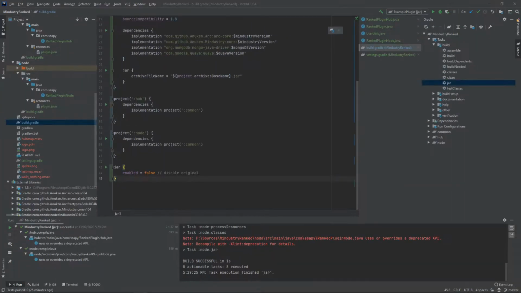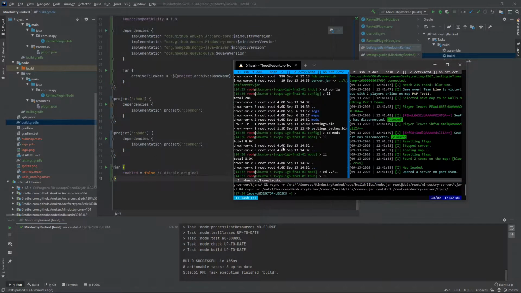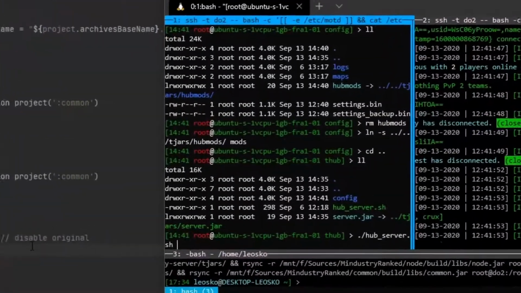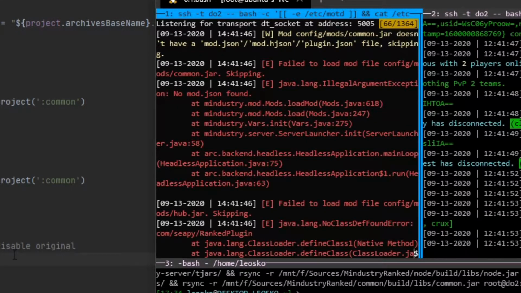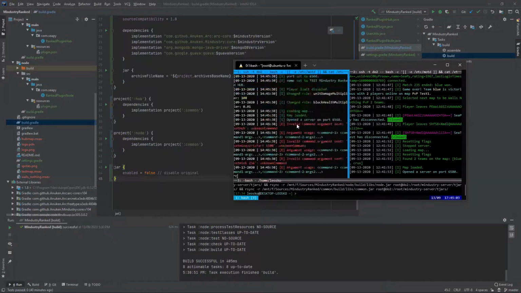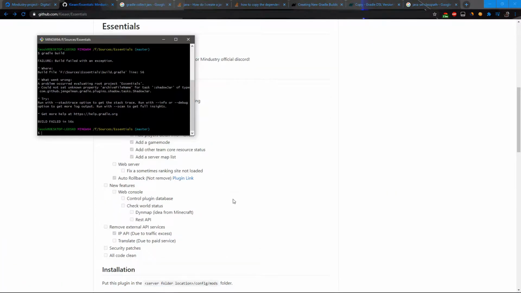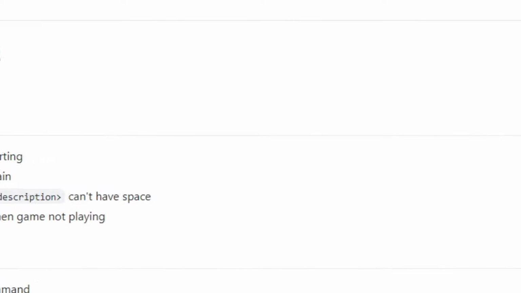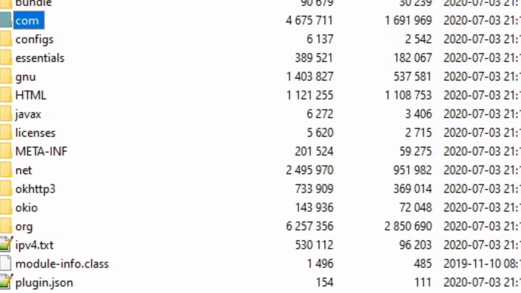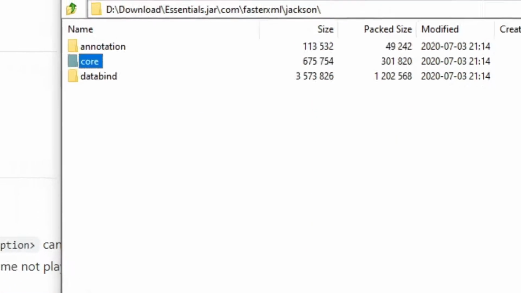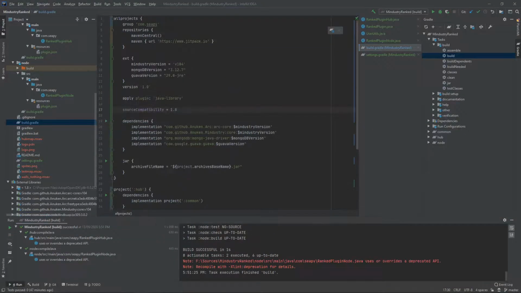Yay! So, let's make sure that it still works, right? Of course it does not. Okay, it seems like dependencies are not available from one mod jar to the other. And I had an idea, and in order to check it, I downloaded Essentials release build and found out that it had all dependencies inside one jar file, which is actually crazy. It's quite an uncommon solution nowadays, but it seems I have to deal with it.